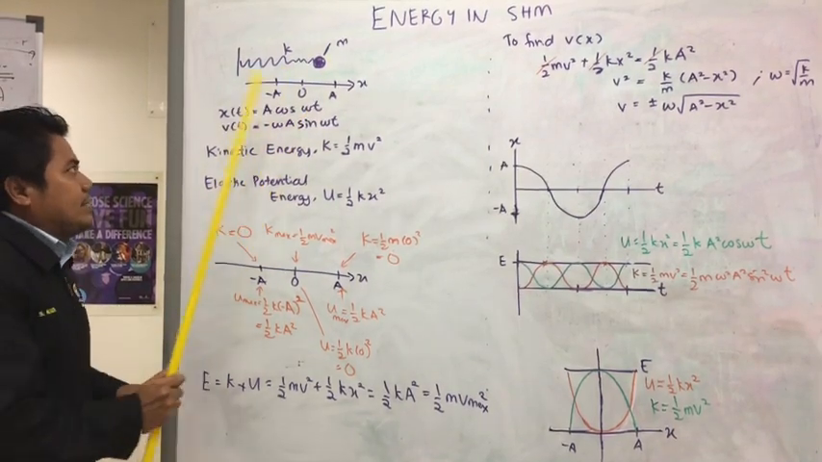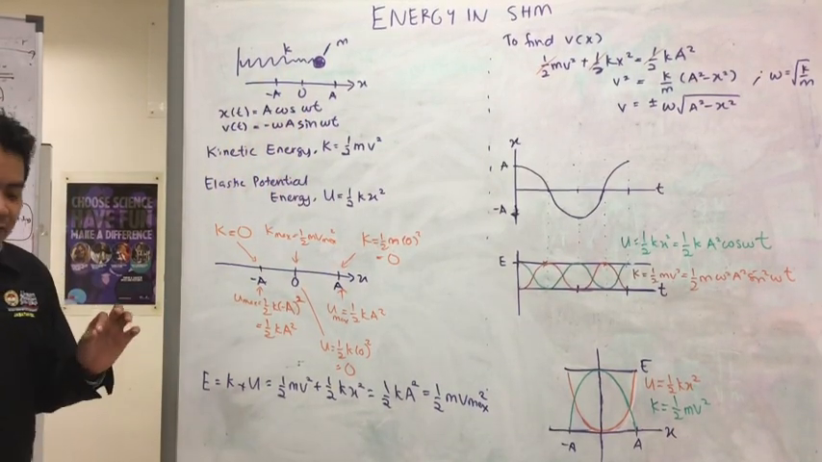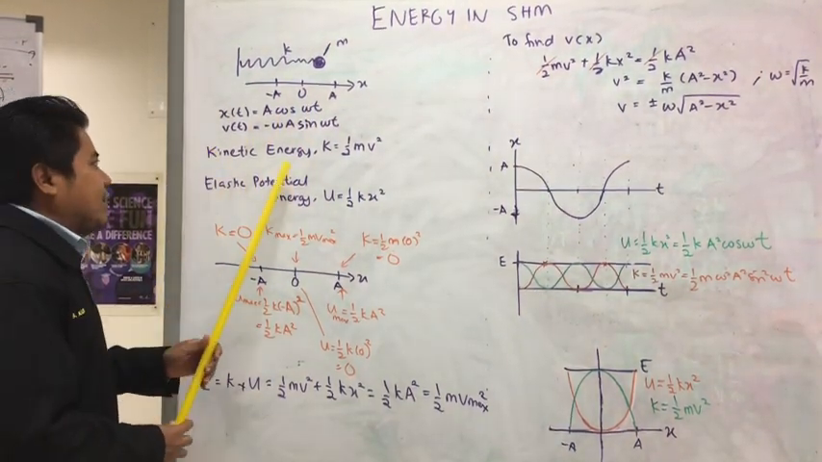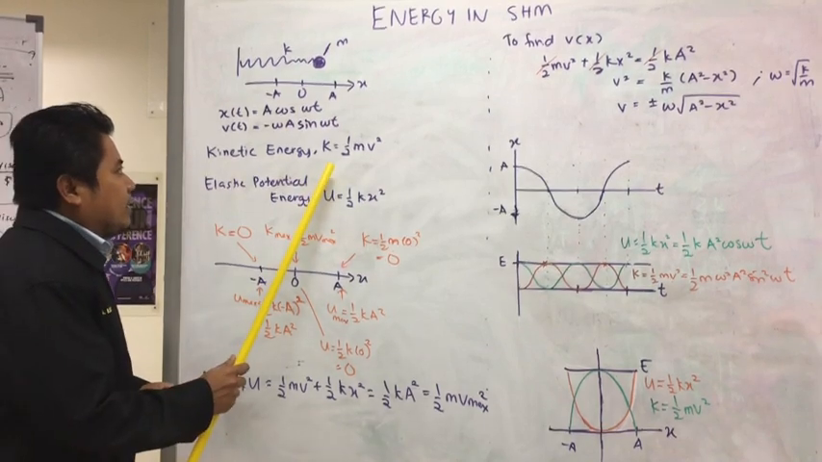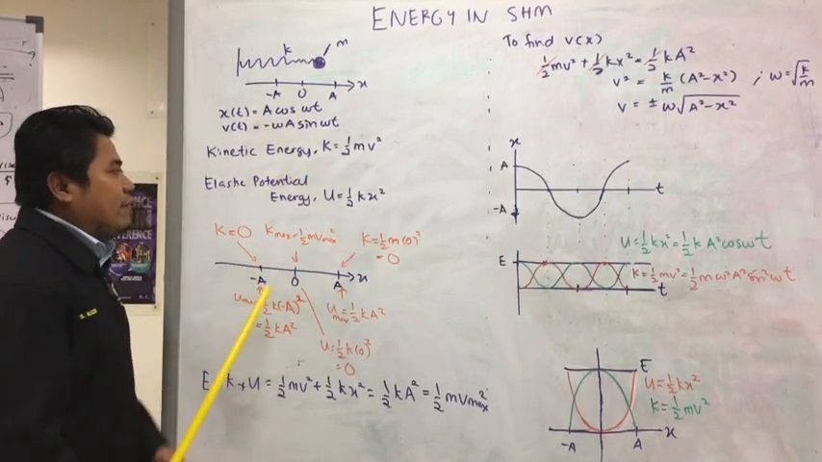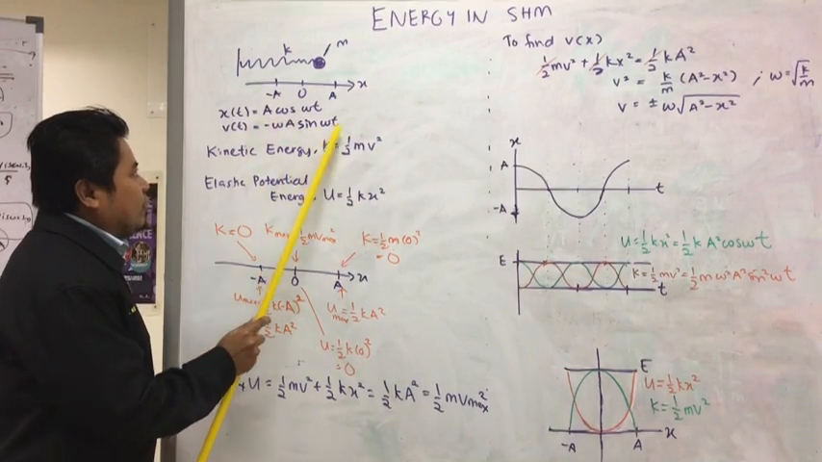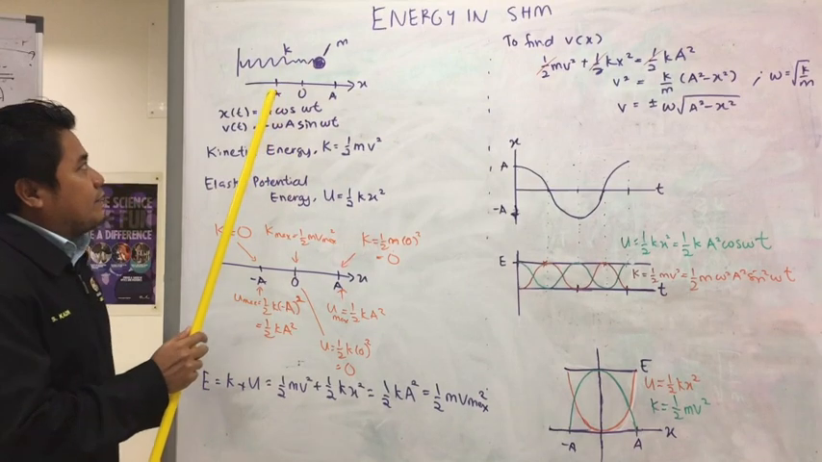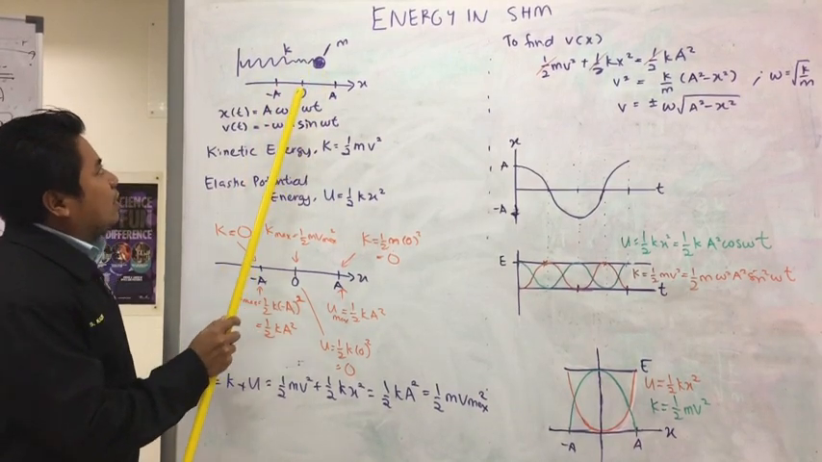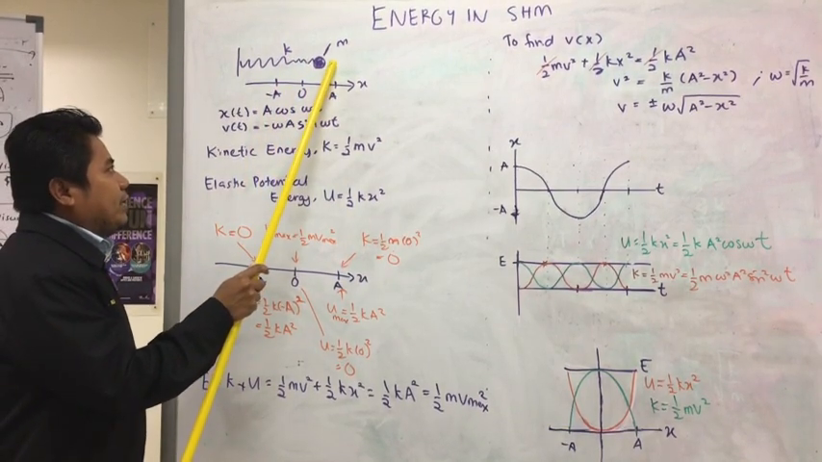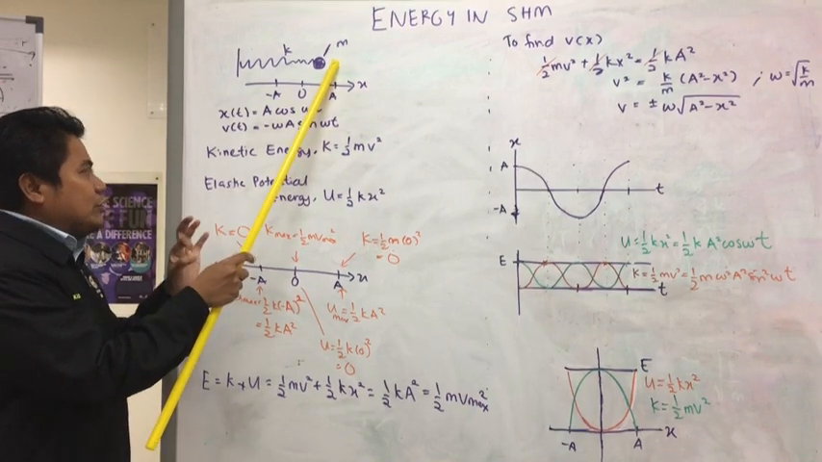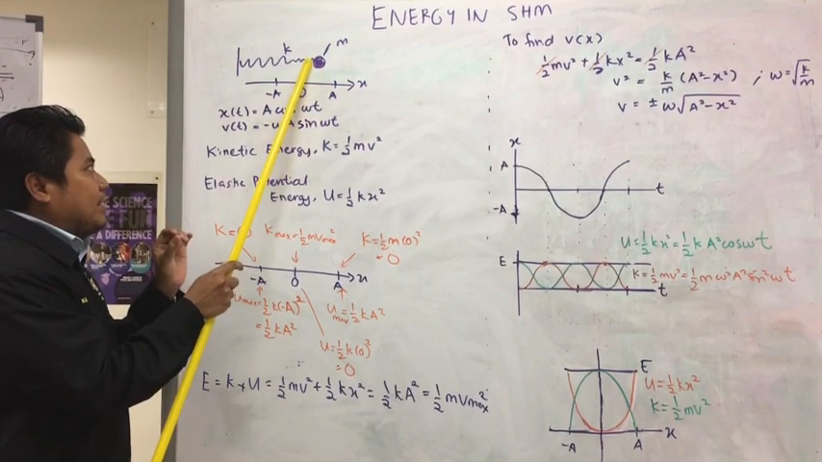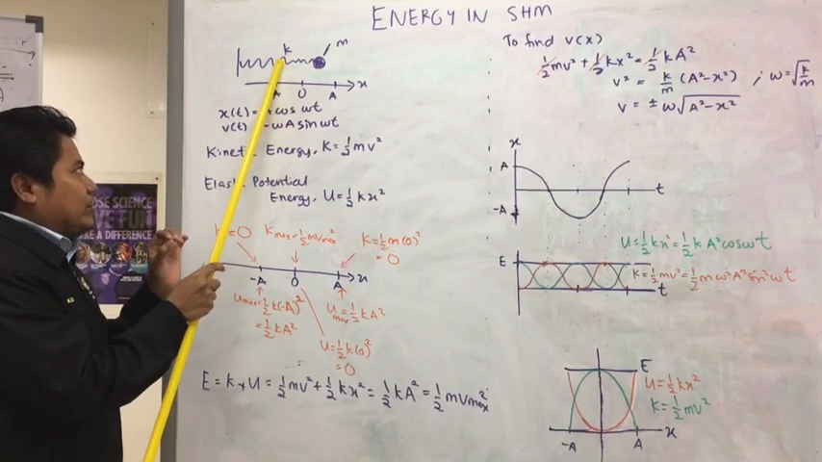Since this mass is oscillating, that means it has a velocity. When it has a velocity, it carries kinetic energy. The kinetic energy we recall as K equal to half mv squared, and this v always changes with time. If we investigate in detail, at this point the velocity of the mass is zero, so the kinetic energy should be zero, and it becomes maximum here, and again zero.